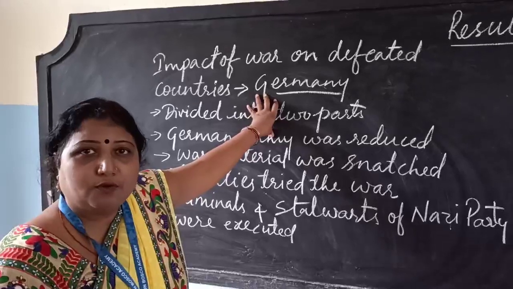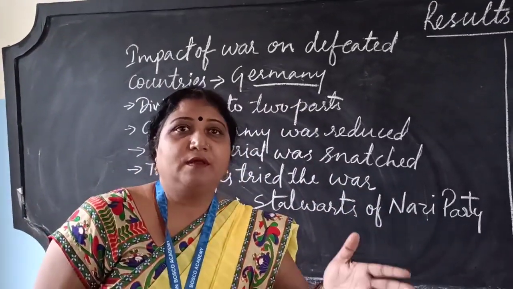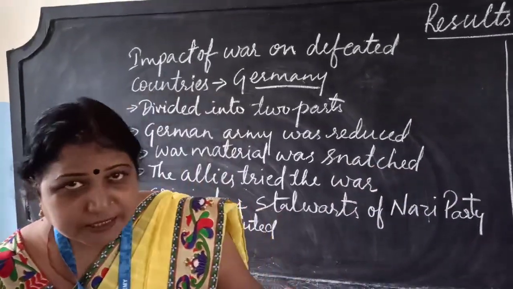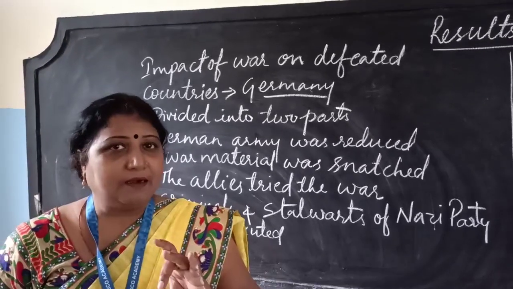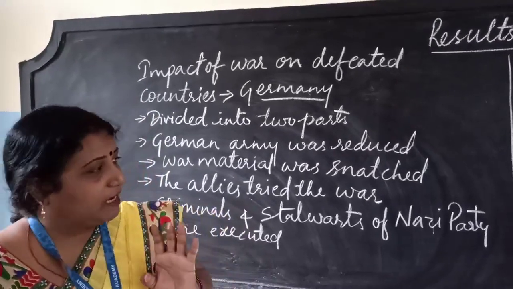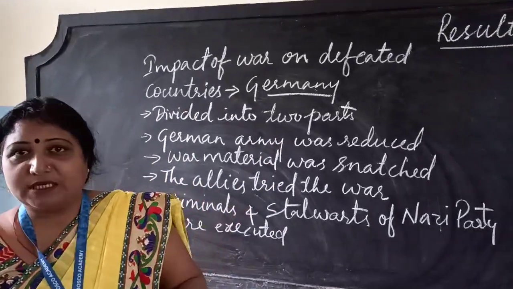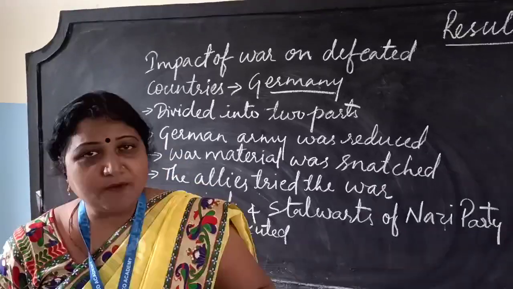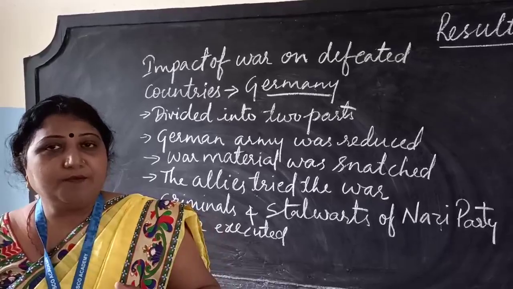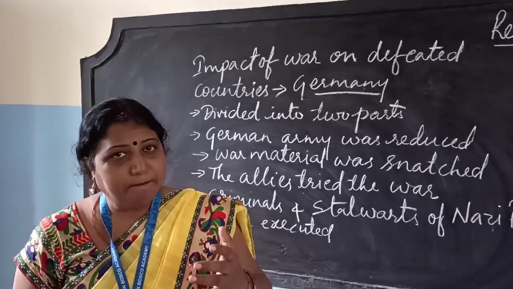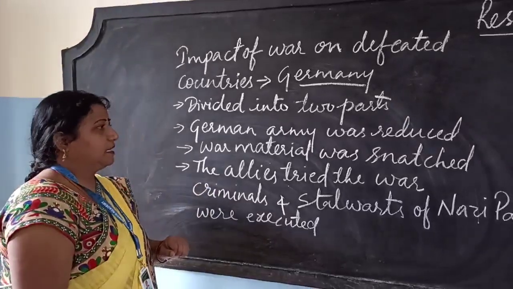Germany was divided into two parts. East Germany was given under the control of Russia, and West Germany was under the control of America, Britain and France. In the same way, the German capital Berlin was also divided, where the eastern part was given to Russia and the western part was under the control of America, Britain and France. They were the winner countries.